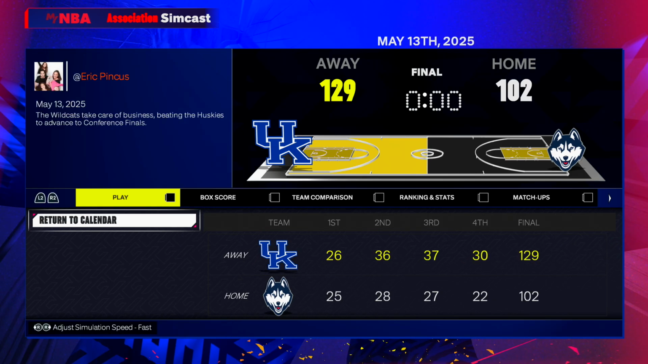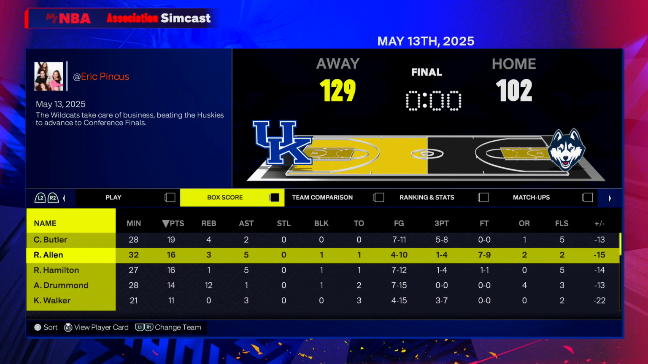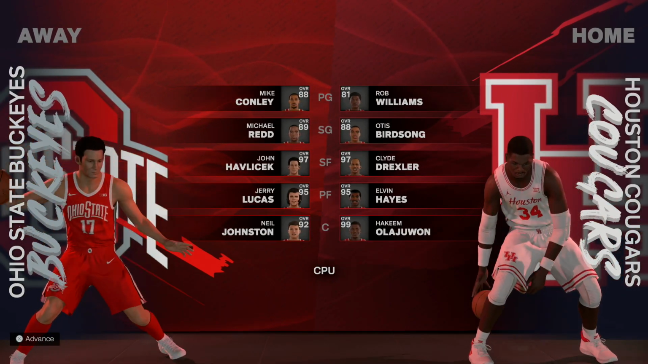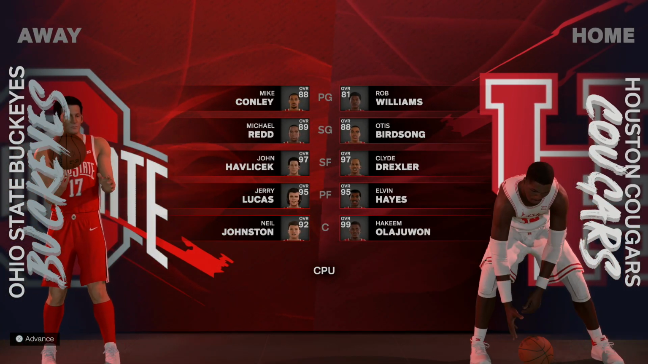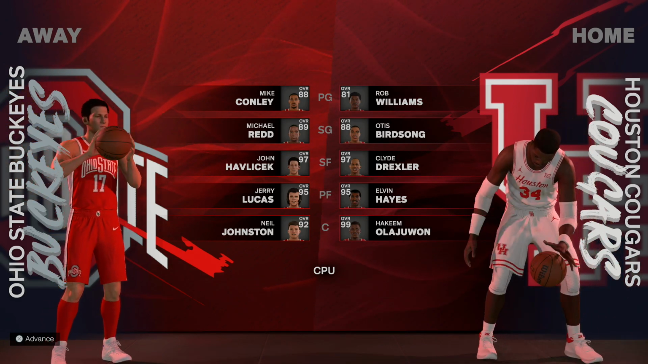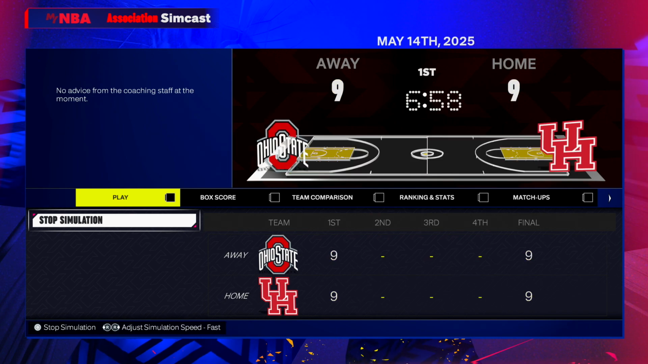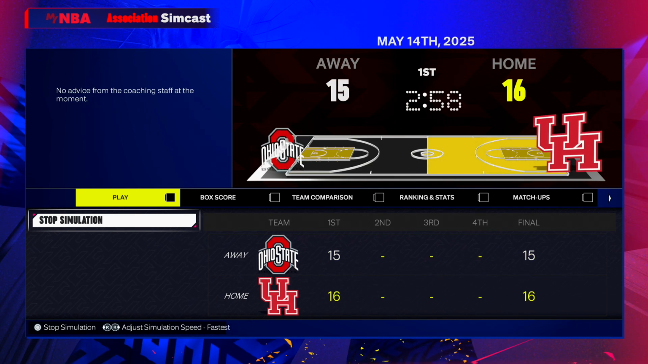Kevin Ollie coaching them, but it's going to be Kentucky pulling away. Caron Butler led them in scoring. There's Shea not embarrassing himself this time as Kentucky advances. Can Houston, led by Hakeem, and honestly not the strongest supporting cast, he's got Clyde and Elvin though, turn the tables on this Ohio State 3-2 series lead? They do have home court for this game. Maybe they can do it, or will it be Ohio State, Kentucky?